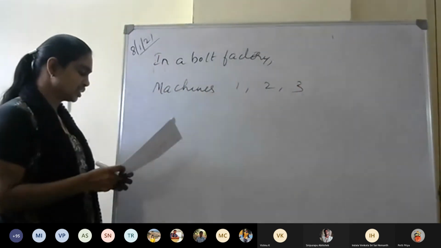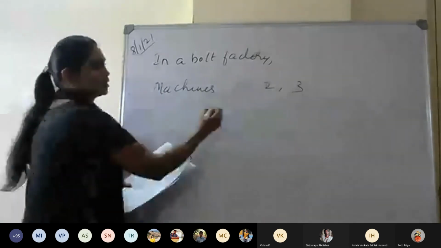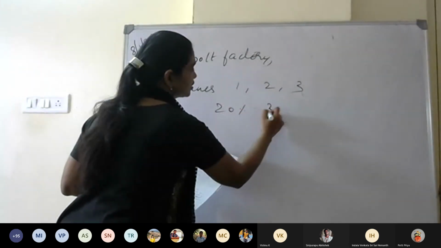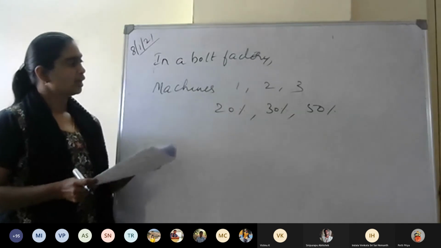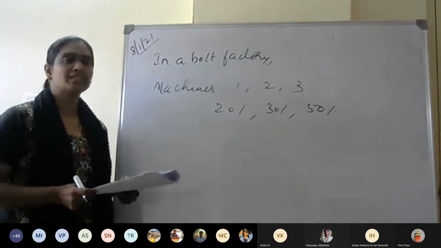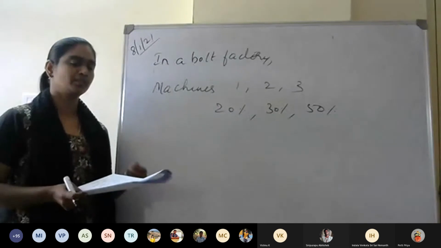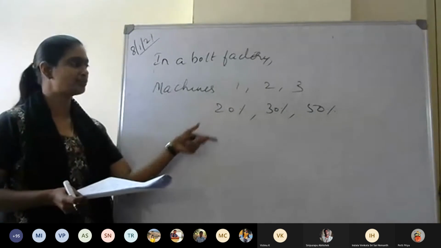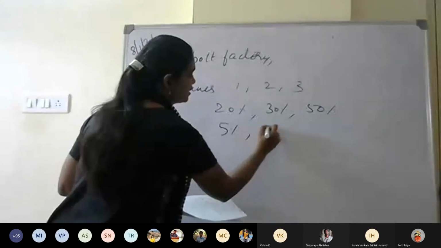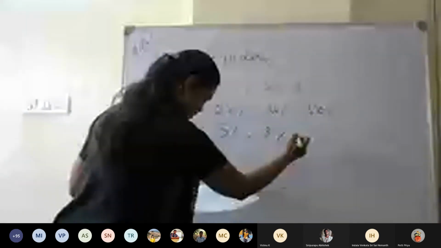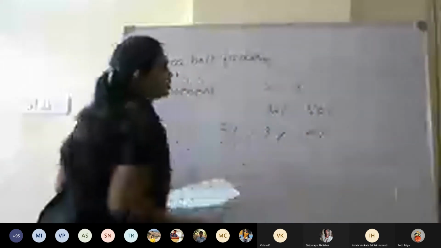Each machine is producing 20%, 30% and 50% of the total produce. And then the percentage of bolts that are defective from each machine are 5%, 3% and 2%.